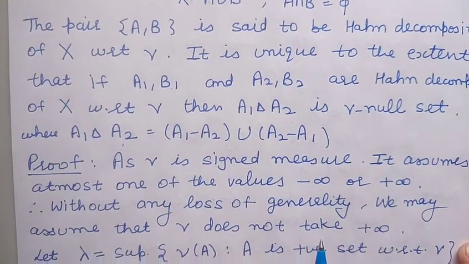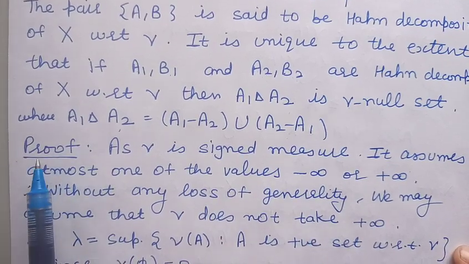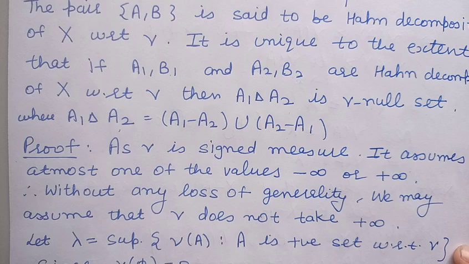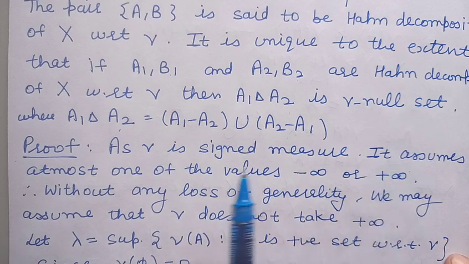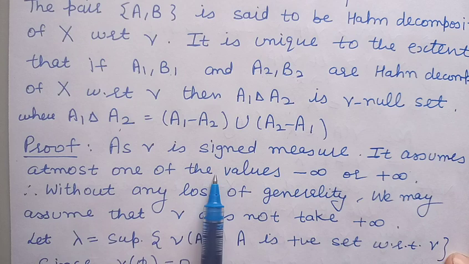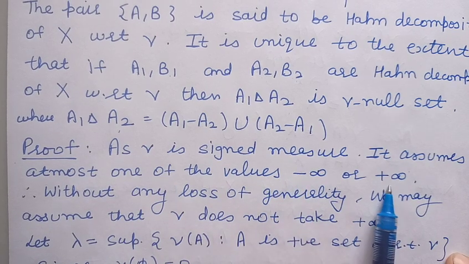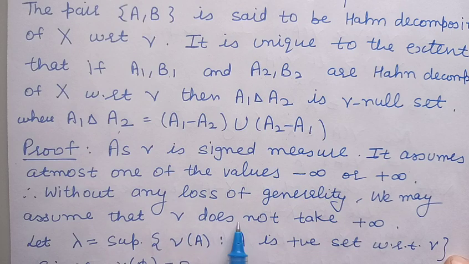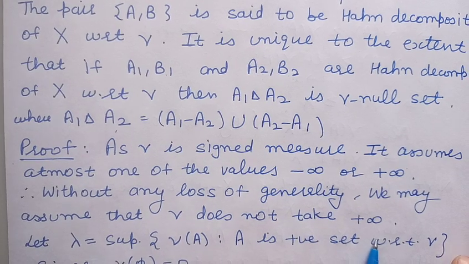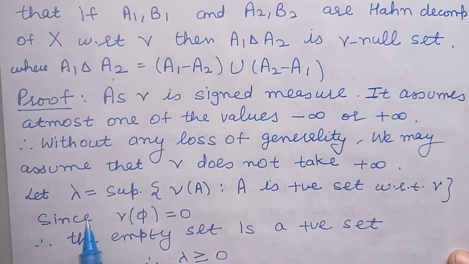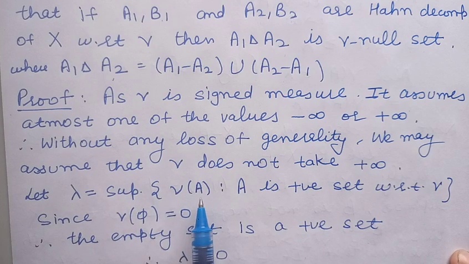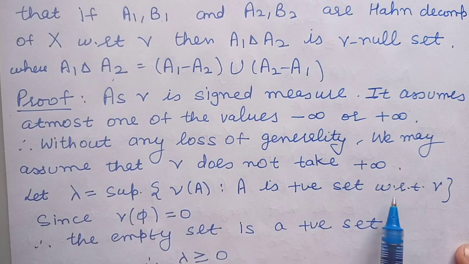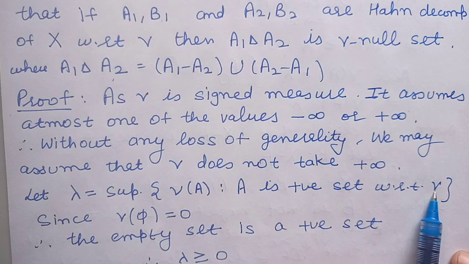Now, in order to prove this theorem, by definition, because nu is a signed measure, it assumes at most one of the values. Either it will take plus infinity or minus infinity. So, without any loss of generality, we may assume that this signed measure nu does not take the plus infinity value. Now, let us take lambda as the supremum of the measures of the sets which are positive with respect to the signed measure nu.